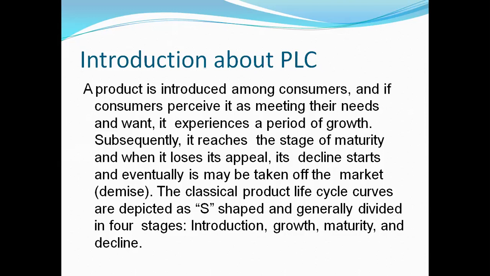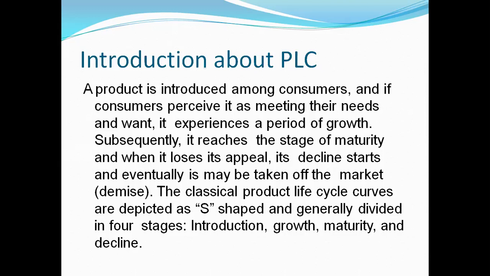The classical product life cycle curve is most of the time S-shaped. Now I will let you know the meaning in the simplest manner. Product life cycle is a life cycle just like a human being. Like a human being, first of all, a person is a kid, then grows, becomes a young one, then mature, then aged, then death, that is decline.